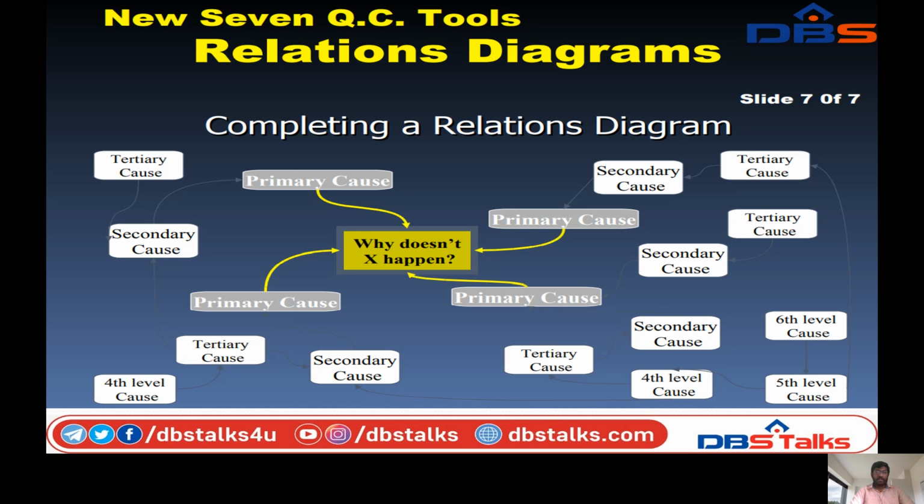From the primary stage, you can connect to the secondary stage causes. So we can see the diagram. Then the secondary stage connects to the tertiary causes. On the left side of the primary stage, you can go to the secondary and then the tertiary.